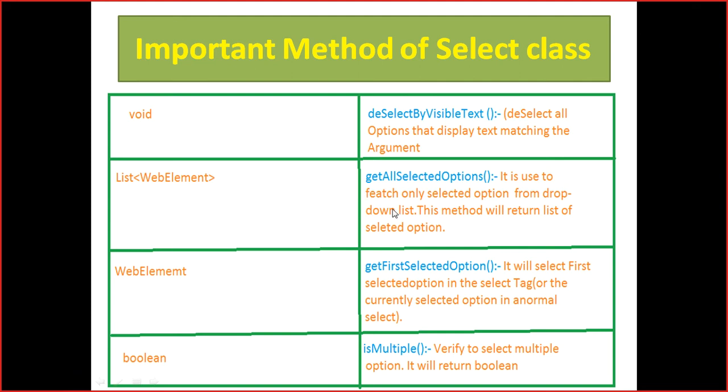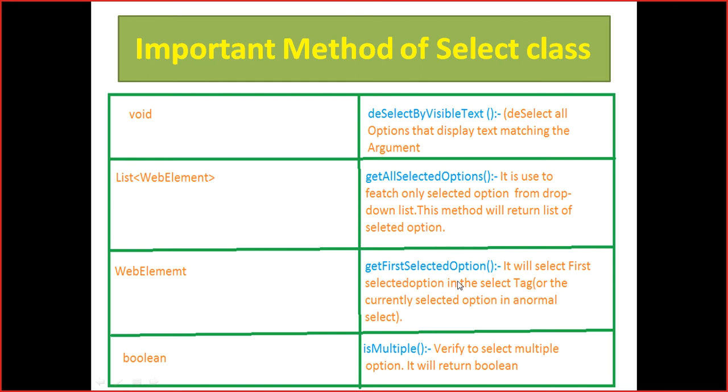Now, which methods will we use and what are the important methods we can execute in our system? Don't worry about that. DeselectByVisibleText deselects the option that displays the text matching the argument. Then getAllSelectedOptions is used to fetch all the selected options. Here it will return a list of web elements. It is used to fetch only the selected options from the drop down. You guys may not understand much of this now, but when we move to the practical part, we can understand everything we are going to learn.